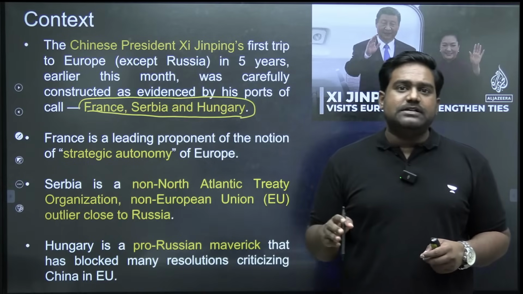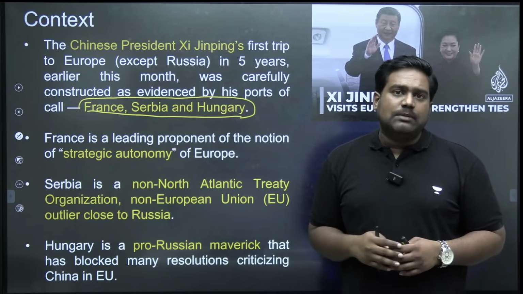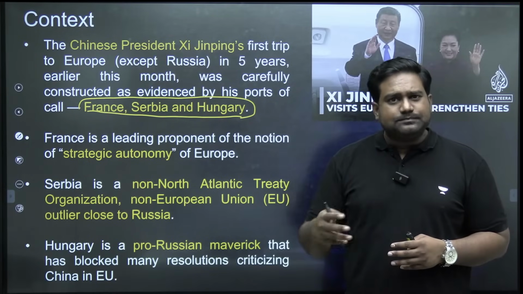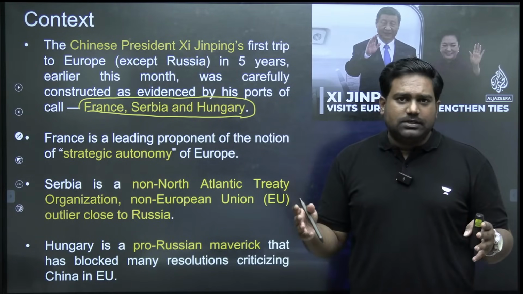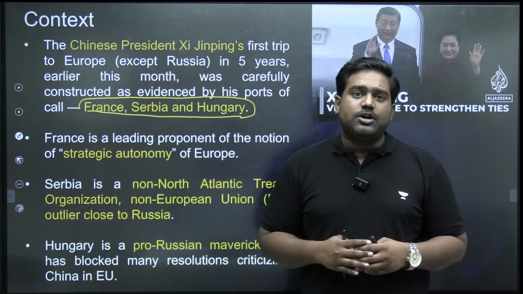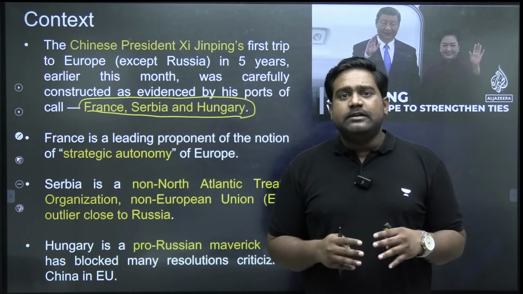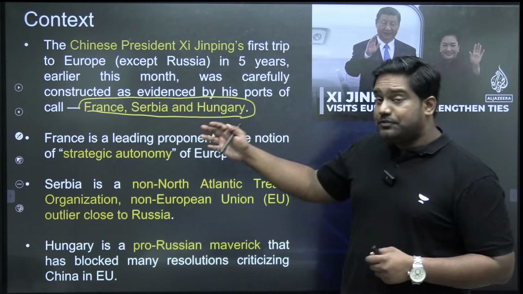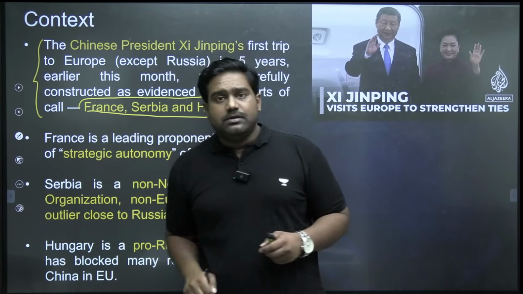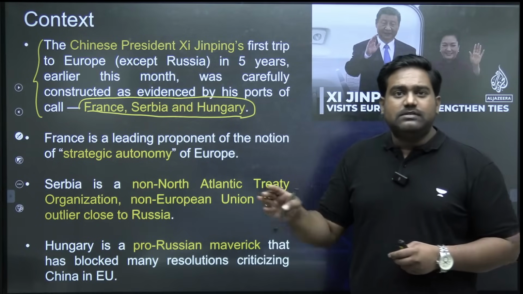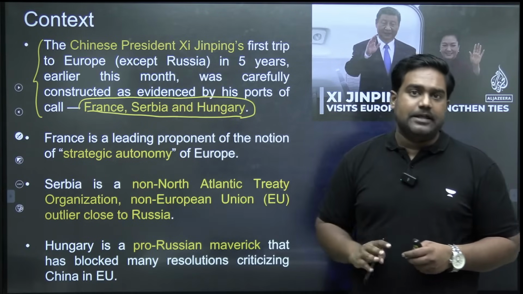In the last 5 years, Xi Jinping has not traveled abroad, first because of the COVID-19 pandemic and later because of the complex geopolitical situation triggered by the Russia-Ukraine war. The Chinese president in general had not traveled much to other countries. So for the first time in the last 5 years, the Chinese premier is visiting Europe, and that too he covered 3 countries: France, Serbia and Hungary.